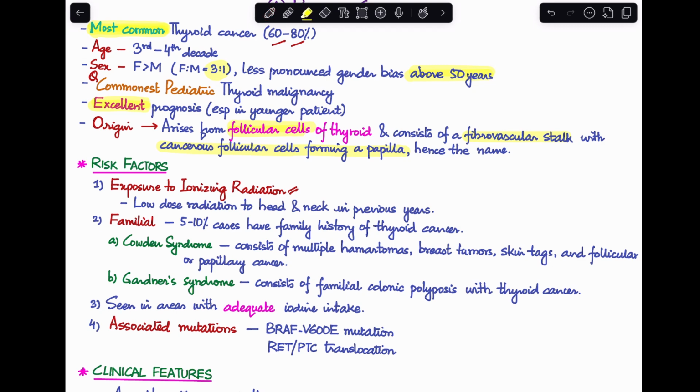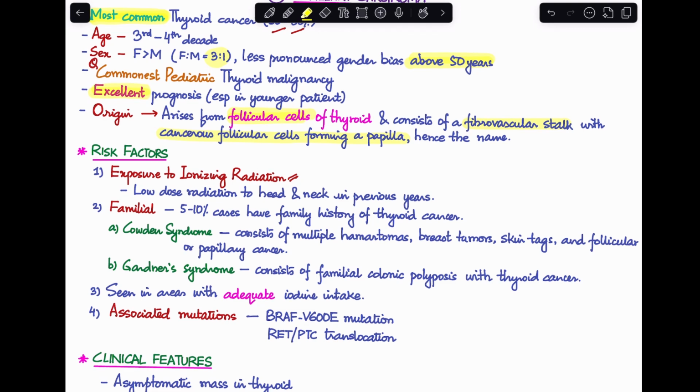Now, there are certain syndromes associated with this. The first one is Cowden syndrome. Although Cowden syndrome is associated with papillary carcinoma, it is more often associated with follicular carcinoma of the thyroid. Papillary carcinoma has a rarer occurrence in Cowden syndrome. In Cowden syndrome, you see multiple hamartomas, breast tumors, skin tags, and thyroid cancer. Second is Gardner's syndrome, where we see familial colonic polyposis along with thyroid cancer. These are the syndromes associated with papillary carcinoma.